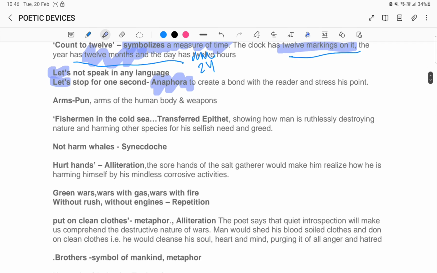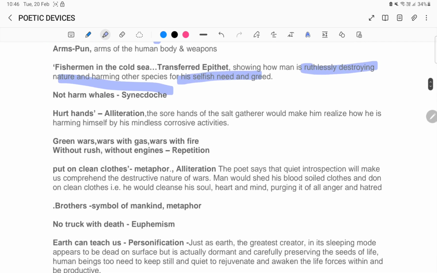Fisherman in the cold sea is a transferred epithet showing how man is ruthlessly destroying nature and harming other species for his selfish need and greed. Not harm whales is synecdoche. Synecdoche is basically when you use a part of something to represent it as a whole, meaning the whales here. Not harm the whales means not only that just don't harm the whales, it also talks about do not harm yourself, do not harm the humankind, mankind.